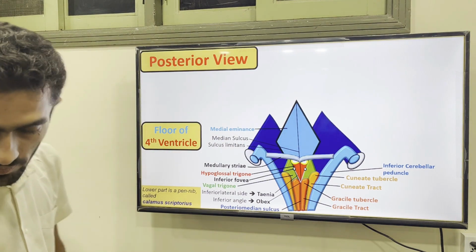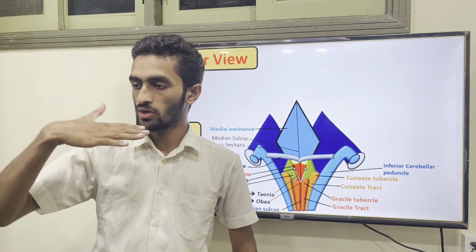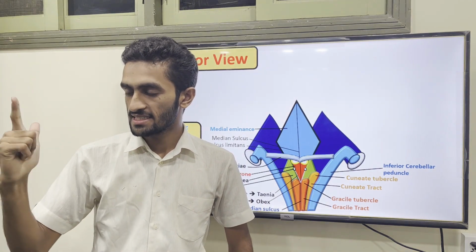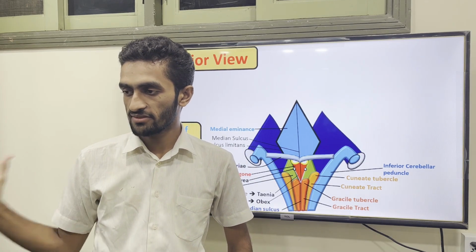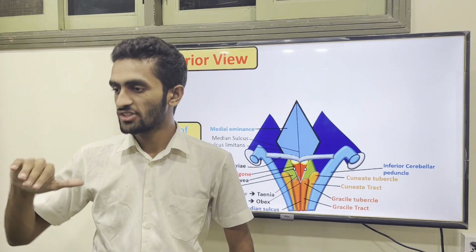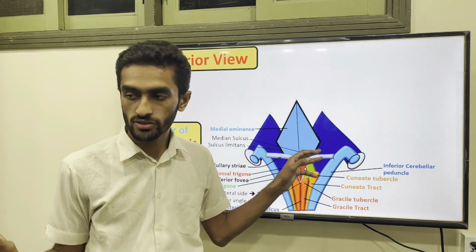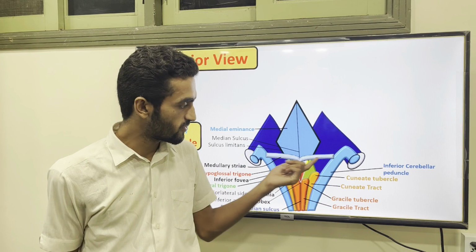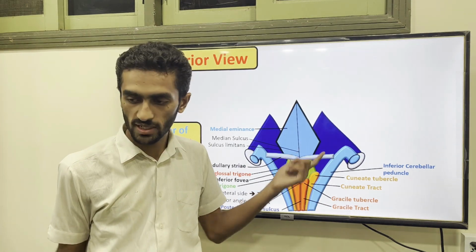So come to the pons. You know better that at the junction of pons and medulla, the sixth, seventh and eighth nerves emerge: the sixth is the abducent, the seventh is the facial, and the eighth is the vestibulocochlear. So this area is associated with the vestibular part. One part is the inferior, which is associated with the medulla, and the other is the superior part.